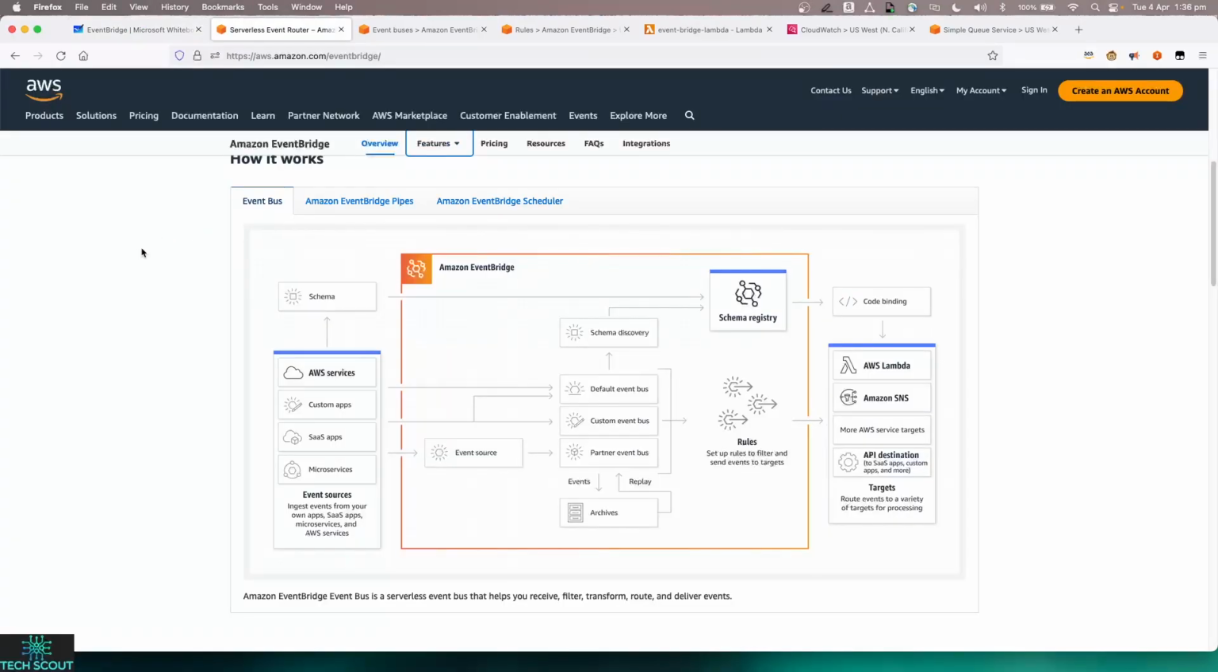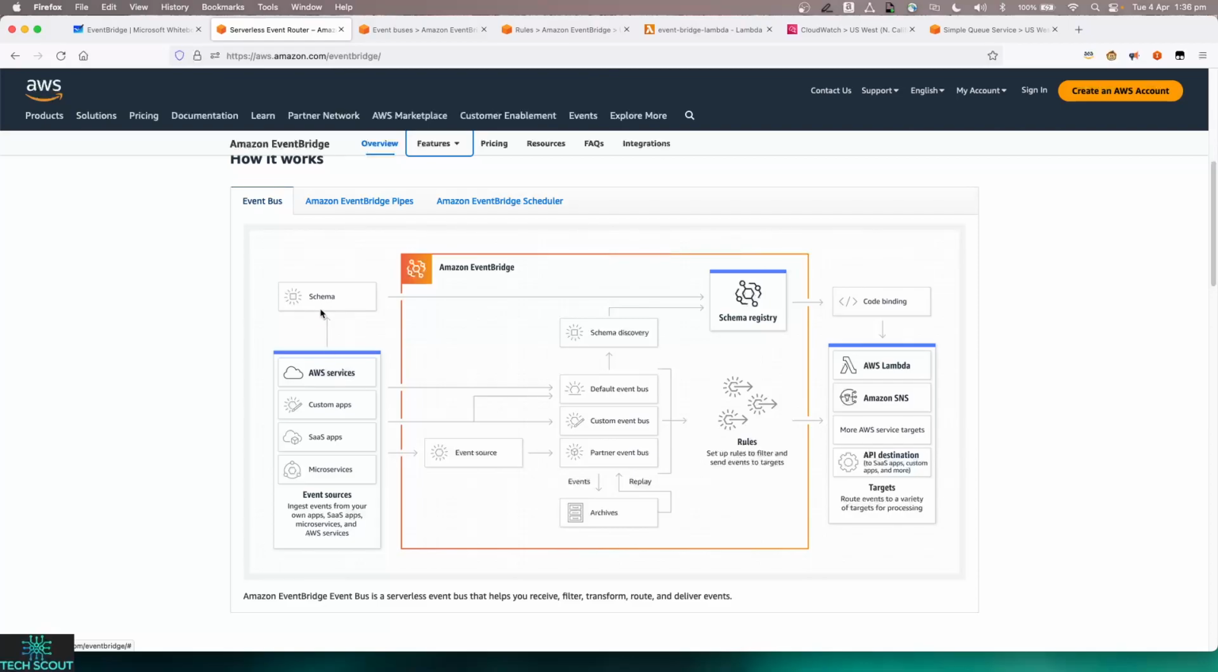Coming to the Amazon EventBridge homepage, what we can see is that on the source side, you provide AWS services as your source, or it can be a custom app, a SaaS app, or a microservice. On the destination side, it can be a number of different AWS services like Lambda, SNS, or API destinations, and things like that. What is required as a mandate is this particular schema, which is a structured format of data which you will be sending from these sources.